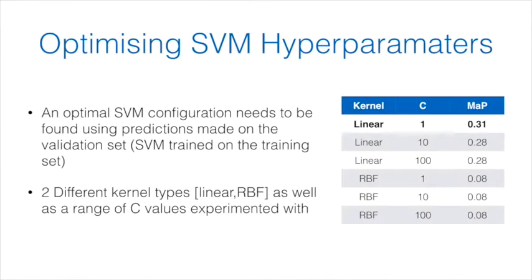Using the generated training set and validation set, the SVM hyperparameters need to be optimized. A grid search approach is taken to compare different combinations of SVM kernel and C parameter. In each case, the SVM is trained using the training set and predictions are made on the validation set, with a mean average precision value calculated. The optimal mean average precision value is found using a linear kernel and a C value of 1.